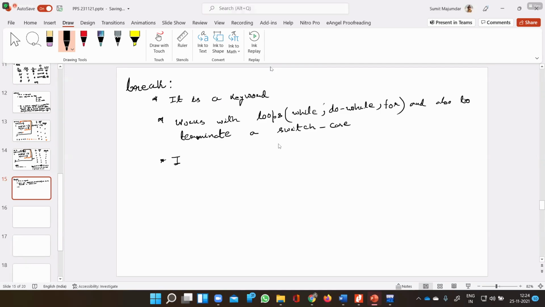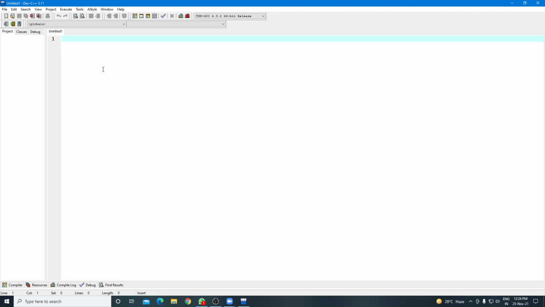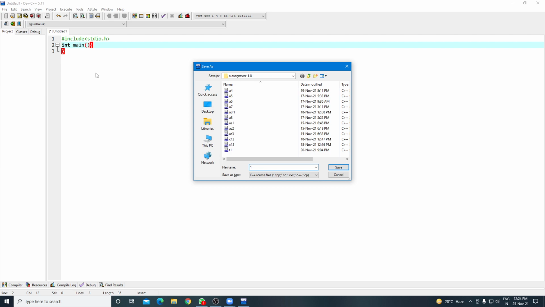And how it will work: if a break statement is executed, the loop will be terminated forcefully, and the execution will come out of the loop body.